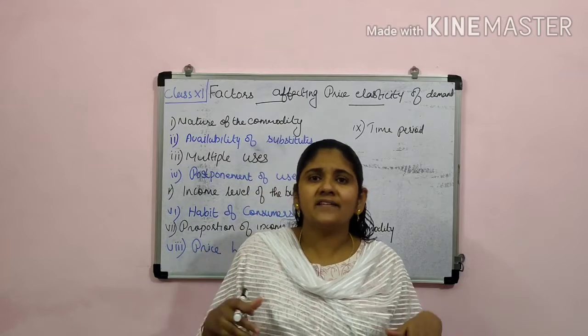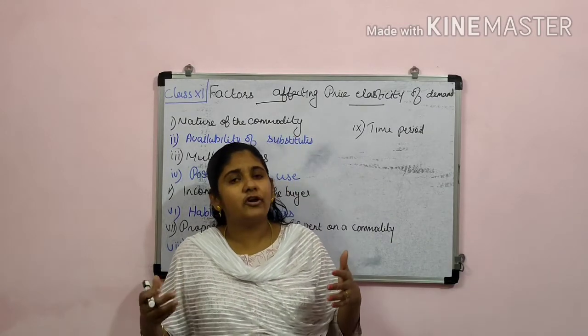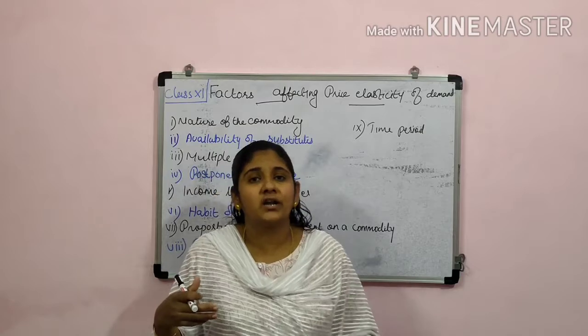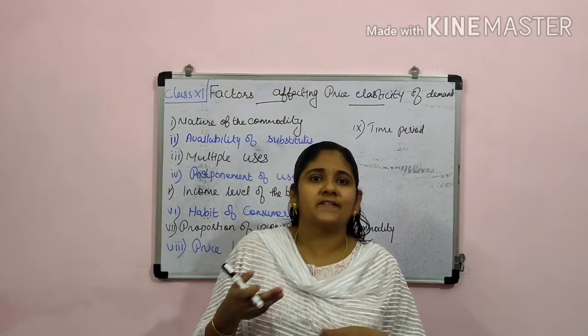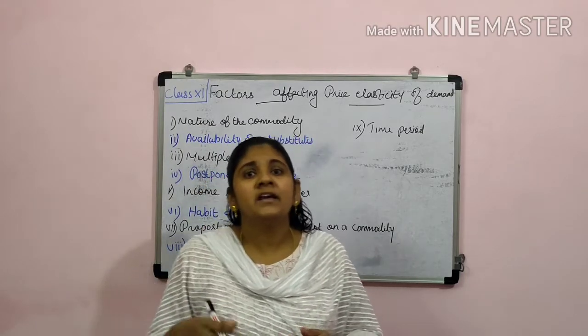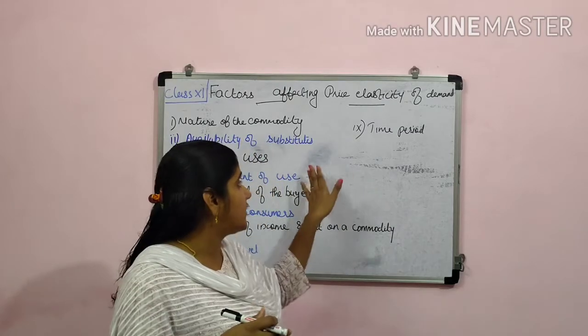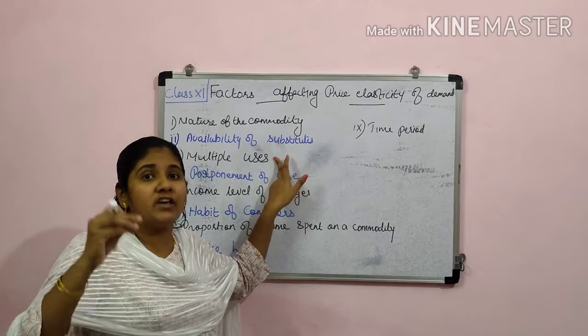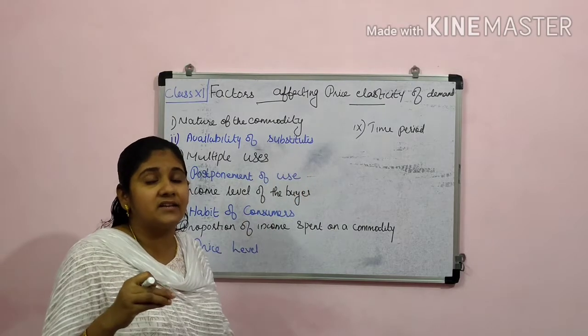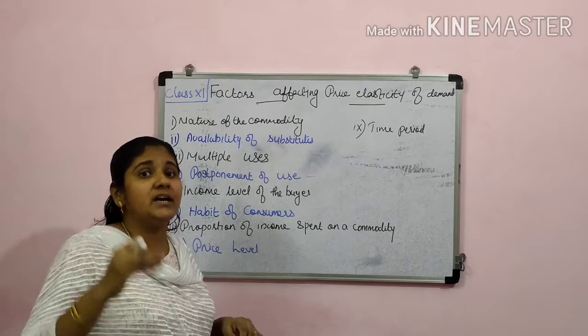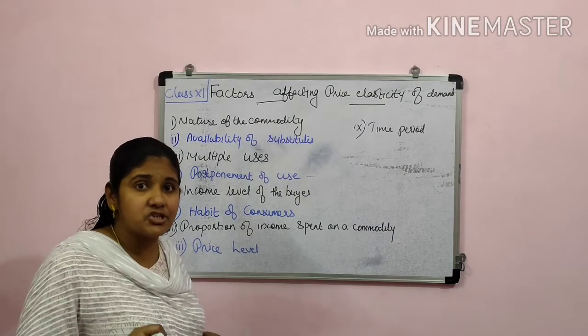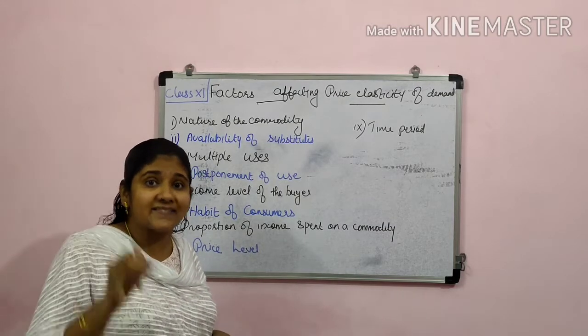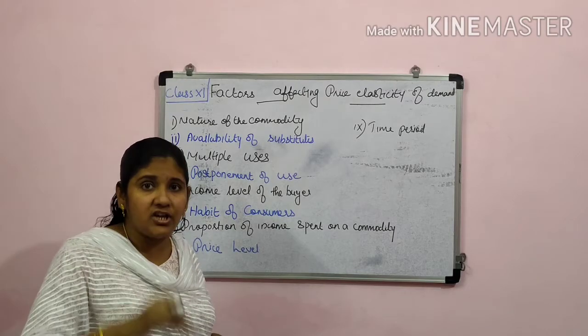So, like that, some of the items are there for which we are using for different purposes. Multiple purposes are there. Then these type of items which we are using for multiple purposes, how the elasticity comes by reducing its consumption only for essential needs.